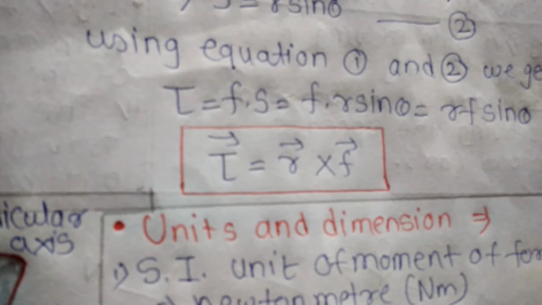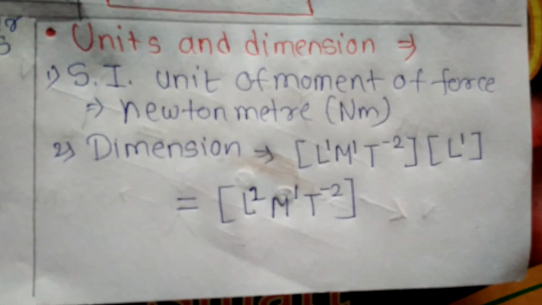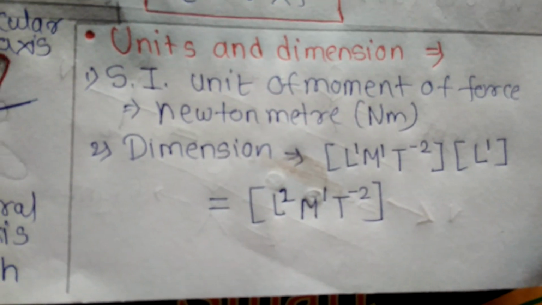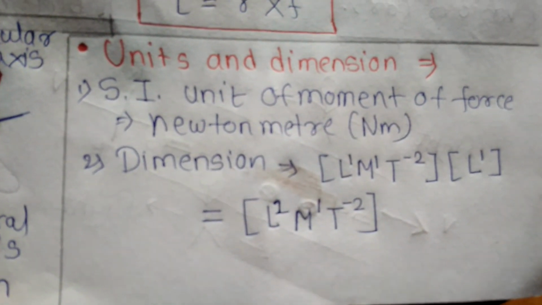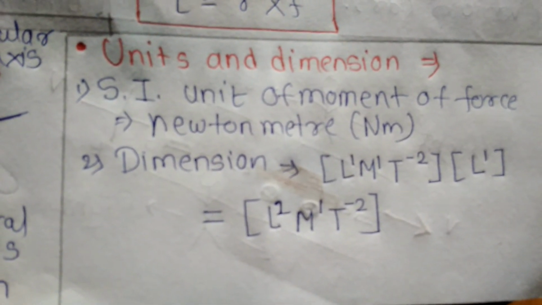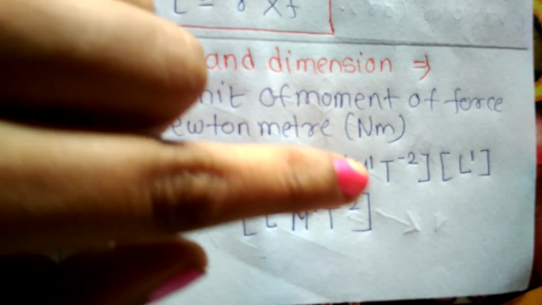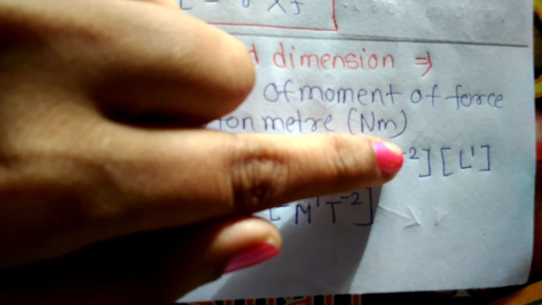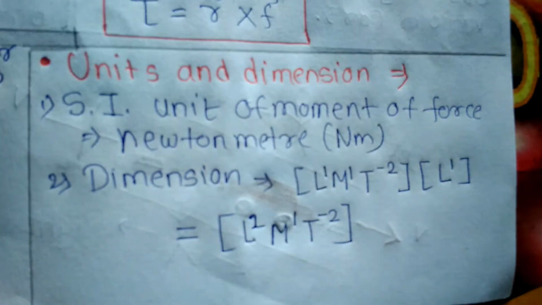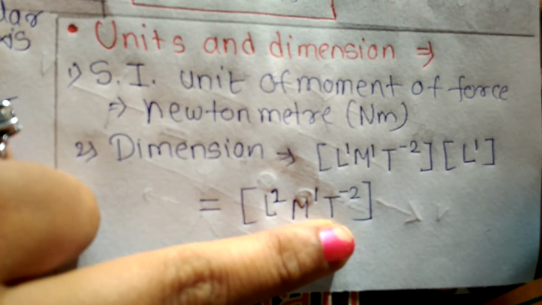Final point is units and dimension of the moment of force. The SI unit of moment of force is Newton meter. The dimension of Newton is L1 M1 T minus 2, and for meter it is L1. So finally it is L2 M1 T minus 2.